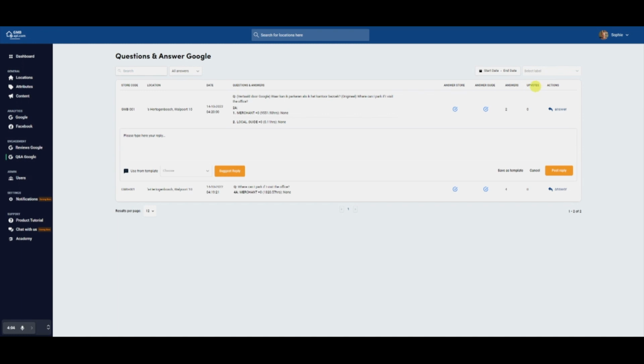Marketeers enjoy the flexibility to filter questions and answers based on date, label, answers, and lastly, search through everything with specific keywords.